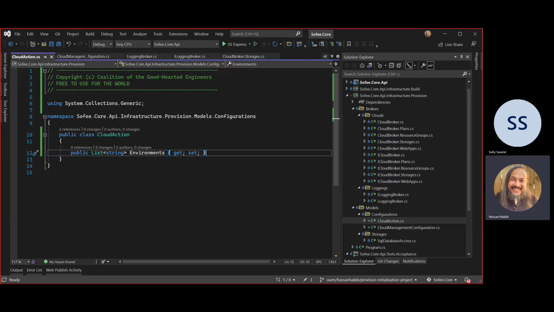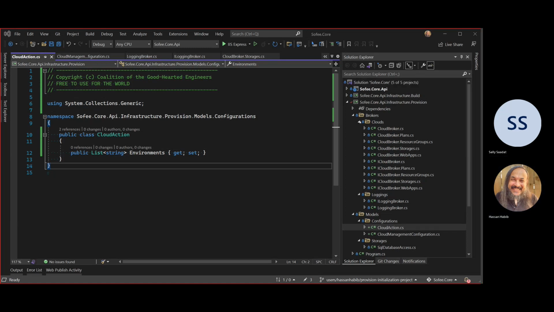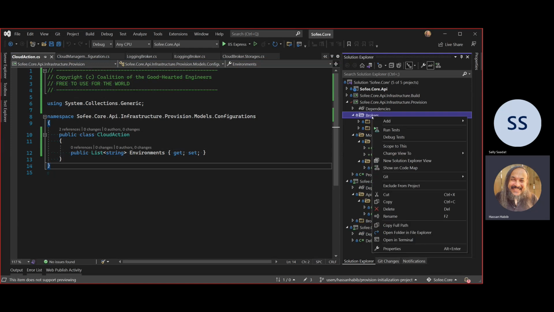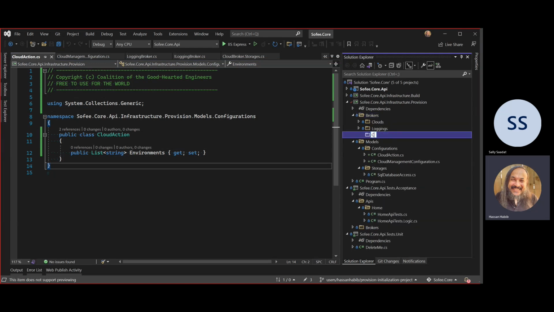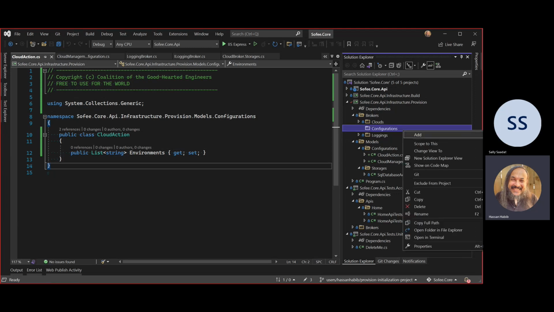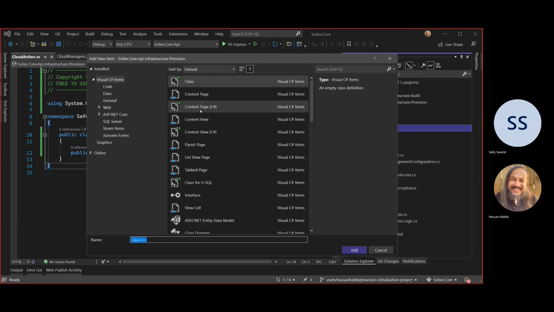Then the second thing is that I want to be able to read these configurations from an app settings, some configuration file that I can control, right? How does that work? Let's go up in here back again into the brokers and build something called a configuration broker. So I'm going to type here configurations, and let's go down here and say IConfigurationBroker. So here's this guy.